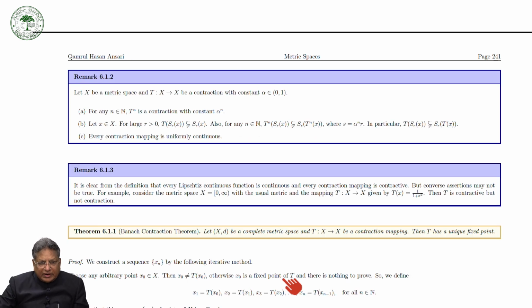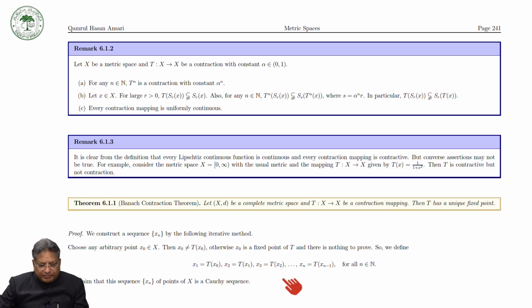Now, let's have some remarks. A remark says that if X is a metric space and T is a contraction with constant alpha between 0 and 1, then for any natural number n, T^n is a contraction with constant alpha^n. This you can prove very easily.